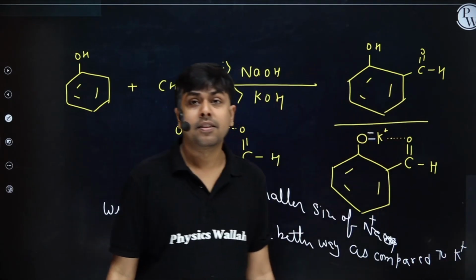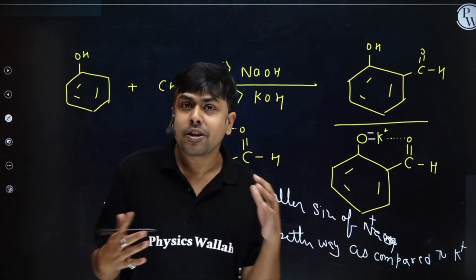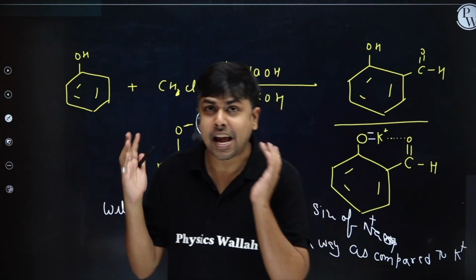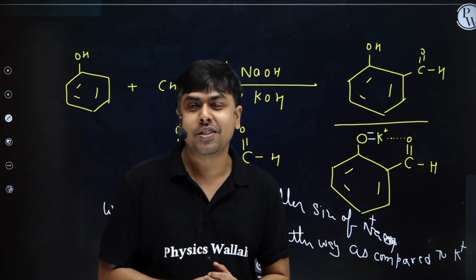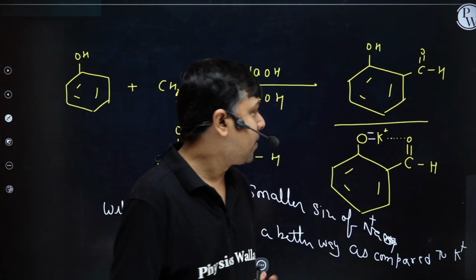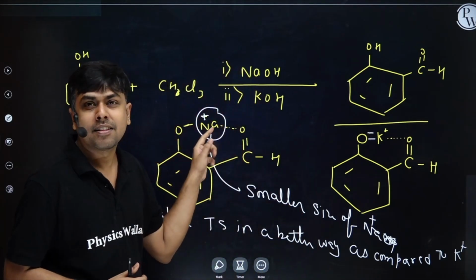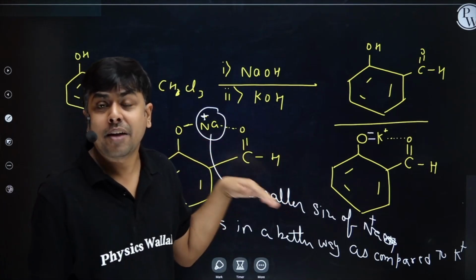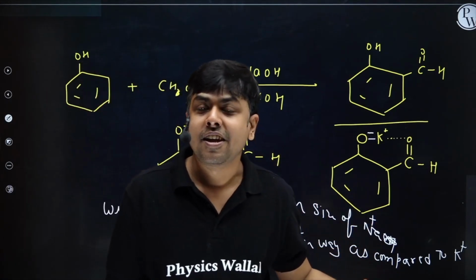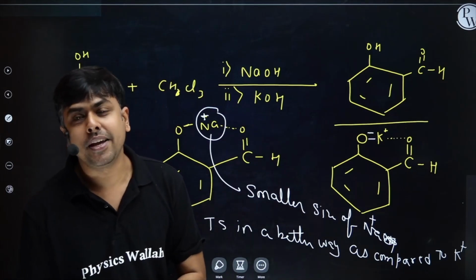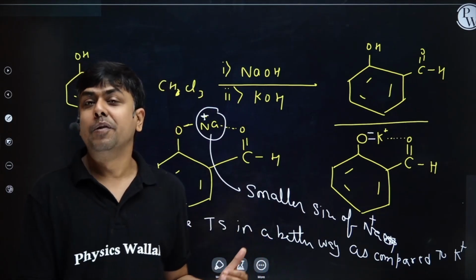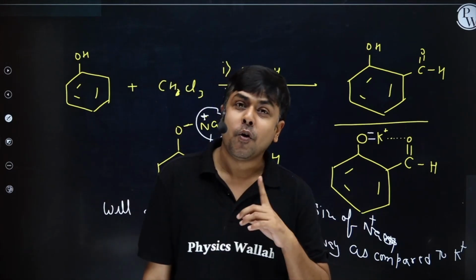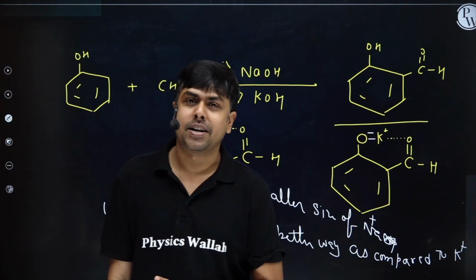So students, if we are asked to choose between the bases NaOH and KOH, which one will you choose? NaOH. Why? Because with the smaller size of the cation, I will have better interaction, a more stable ring formation, a more stable transition state, and because of that the stability will be more, the product yield will increase. So NaOH is more preferred over KOH in the Reimer-Tiemann reaction.